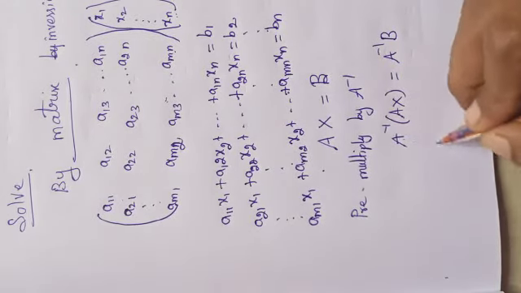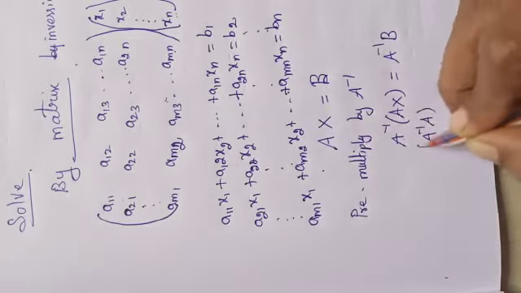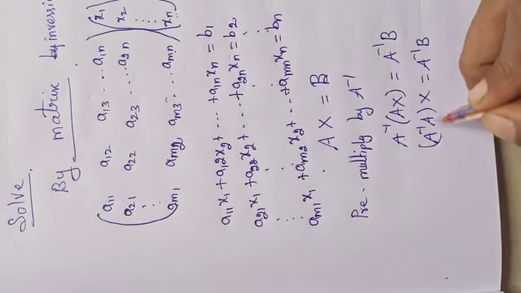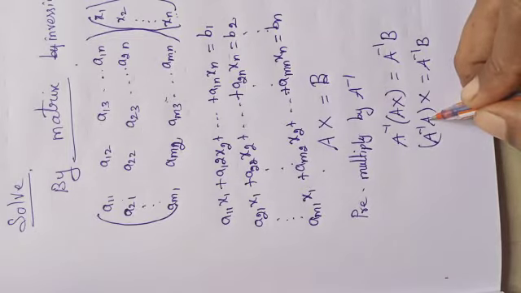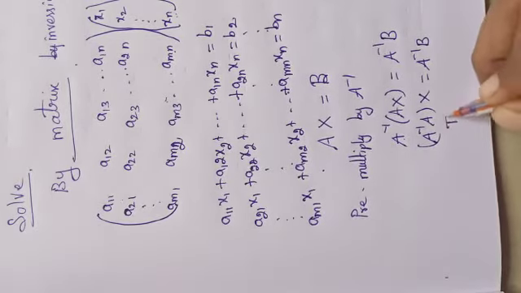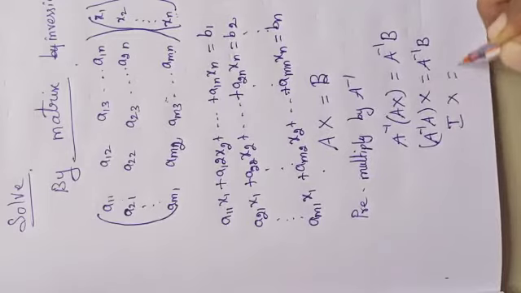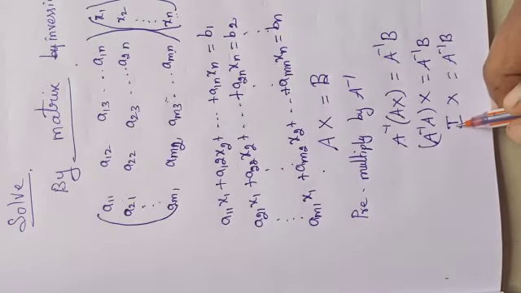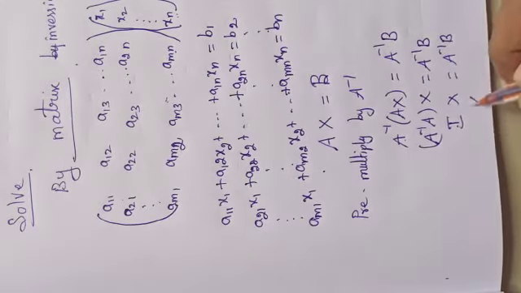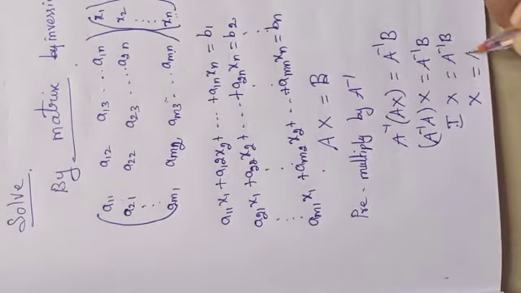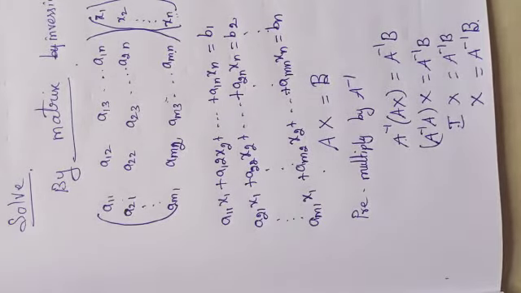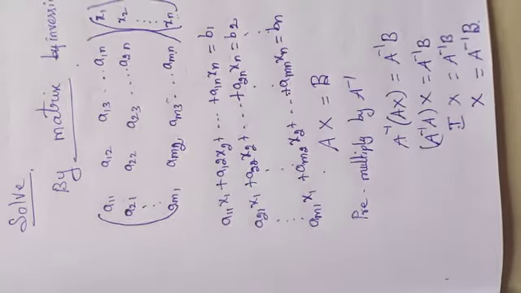It is associative, so we can change the bracket: A inverse into A into x is equal to A inverse b. When we multiply a matrix with its inverse, we get the identity matrix. So Ix is equal to A inverse b. Any matrix multiplied with the identity matrix gives the same matrix. So x is equal to A inverse b. This is the matrix inversion method.